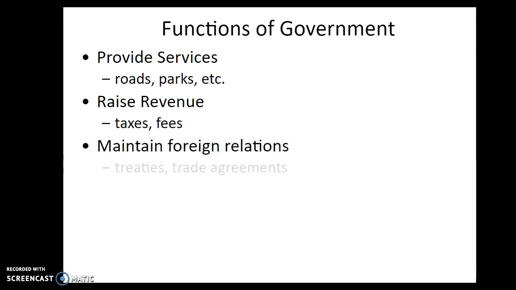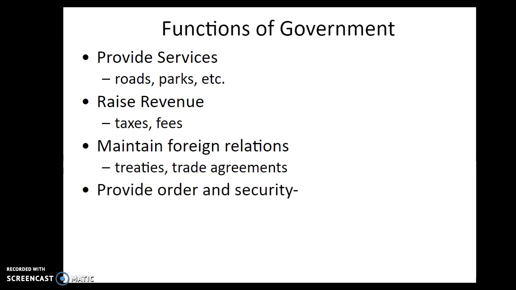They maintain foreign relations. They made treaties with us. They made trade agreements. A big one that President Trump was all about when he was running for president in 2016 was he wanted to get rid of NAFTA, or the North American Free Trade Agreement, and he held true to that promise. That was free trade between Mexico, the United States, and Canada. He got rid of that. He made new trade agreements separately with Canada and with Mexico.